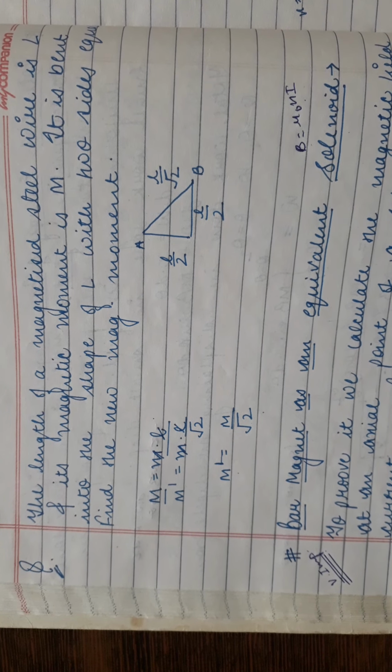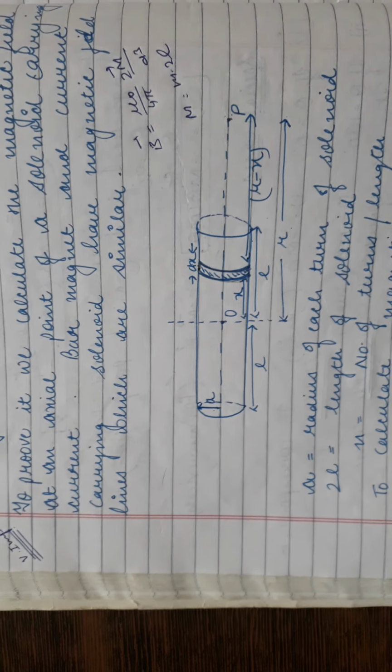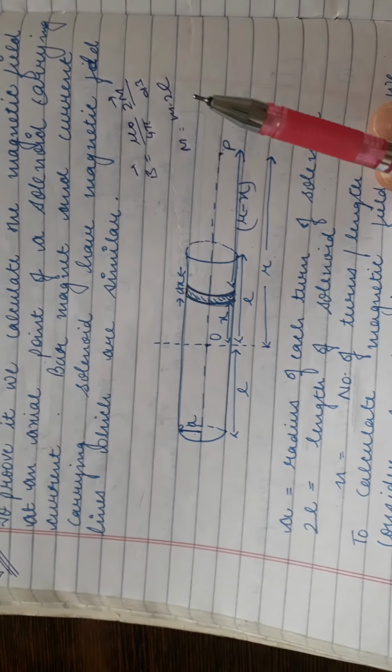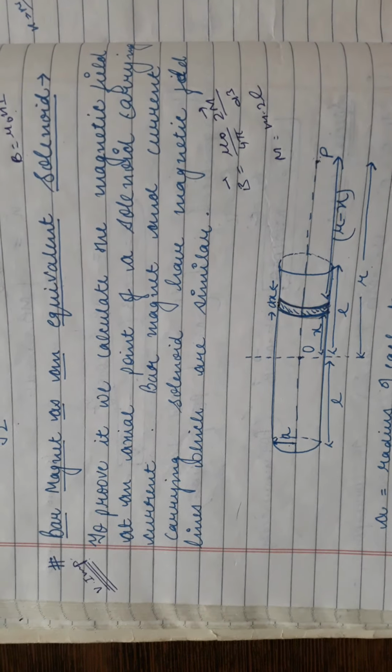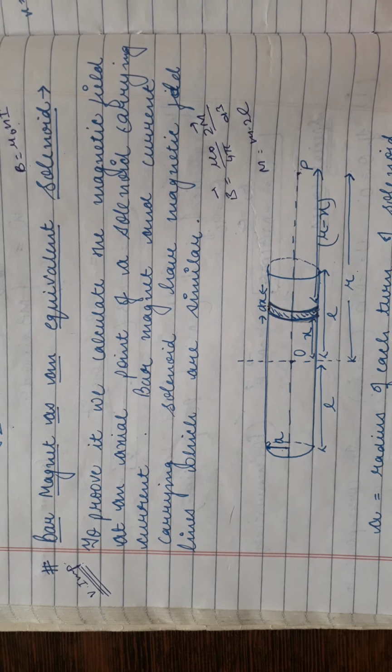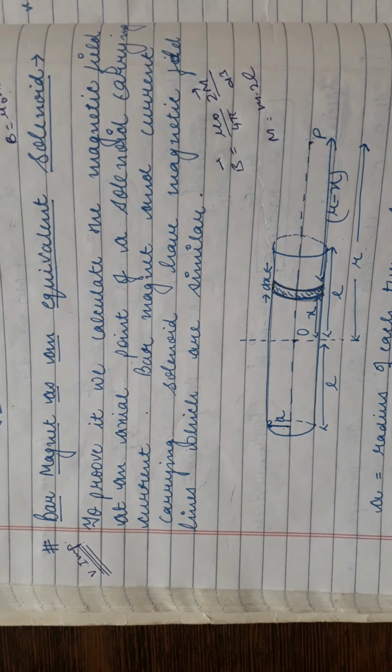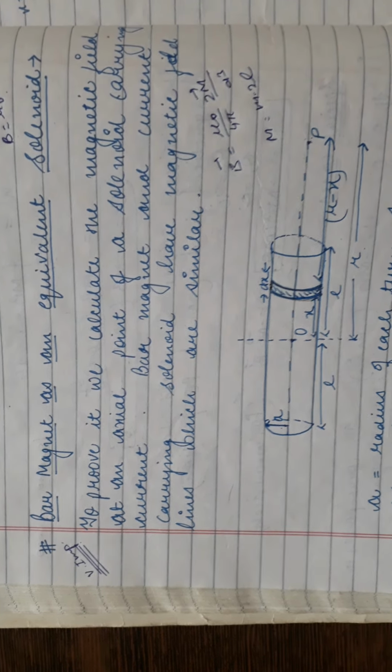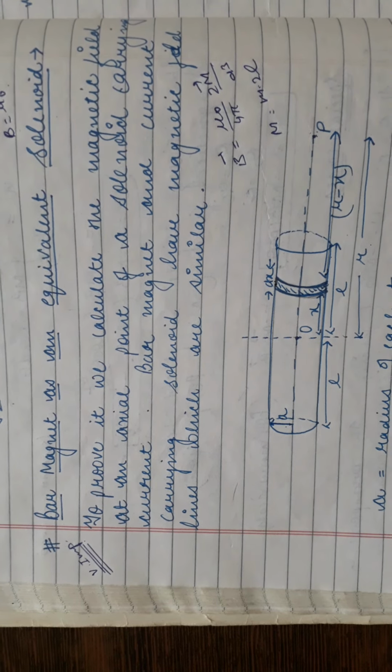Now the next is a very important topic we are going to discuss, that is bar magnet as an equivalent solenoid. Bar magnet as an equivalent solenoid means जो बार मैग्नेट होती है वो सोलिनॉइड की तरह ही काम करती है. मतलब स्टूडेंट्स, बार मैग्नेट कॉजेस मैग्नेटिक फील्ड.